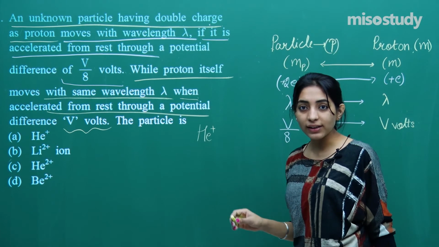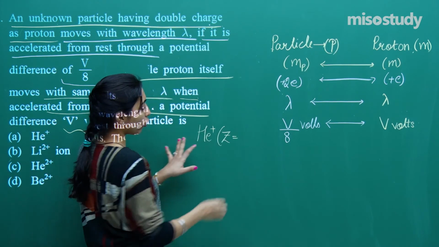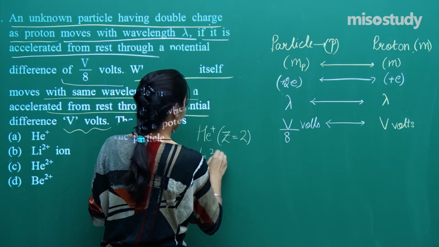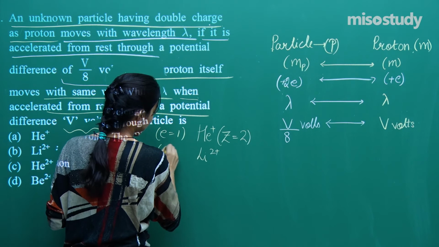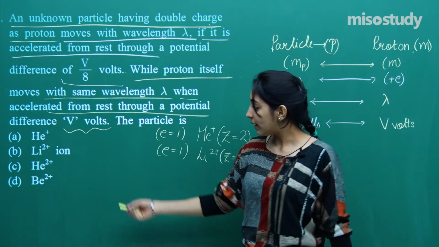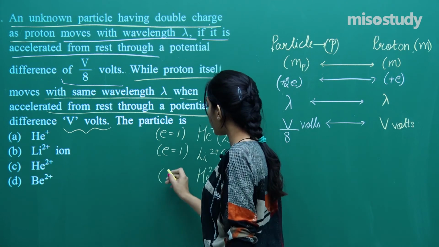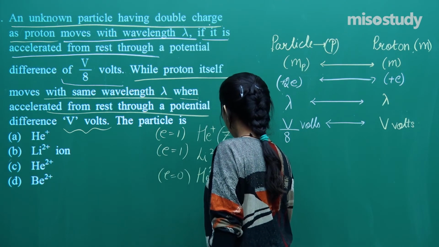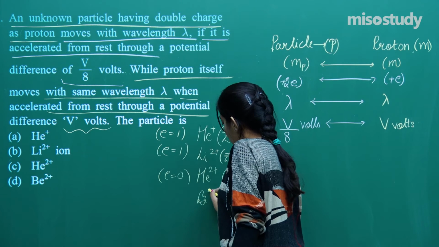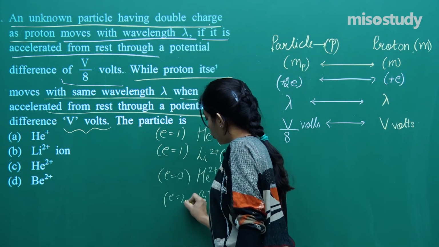Helium plus. What is helium plus? Helium plus has Z equal to 2, see, the protons are 2, right? Then we have lithium 2 plus, where the number of electrons is 1, whereas the Z value is 3. Am I right? Next is helium 2 plus. Helium 2 plus is just a nucleus where the number of electrons is 0 and the Z value is 2. And the next is beryllium 2 plus. In beryllium 2 plus, the Z value is 4, whereas electrons are 2.